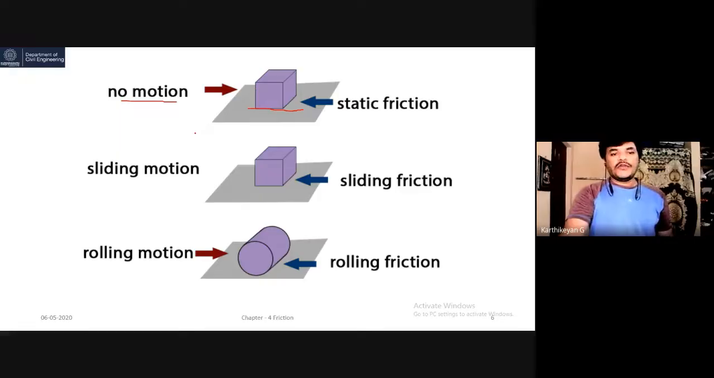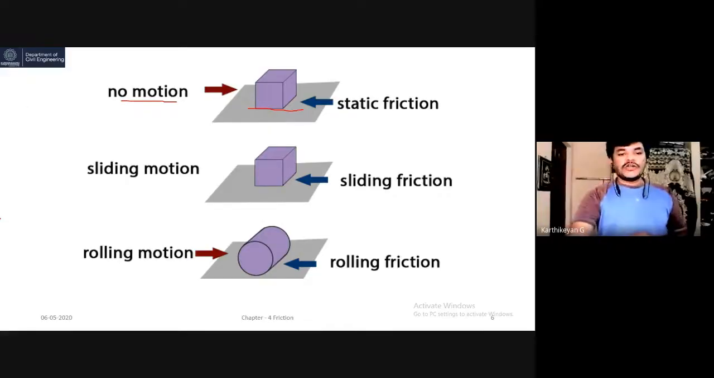And the second one is sliding friction or sliding motion. Just take the mouse as an example. I am moving the mouse. That is the example for sliding friction. What are the other examples? Some persons skating on the ice surface, a snow surface. That is also an example for sliding friction or sliding motion.